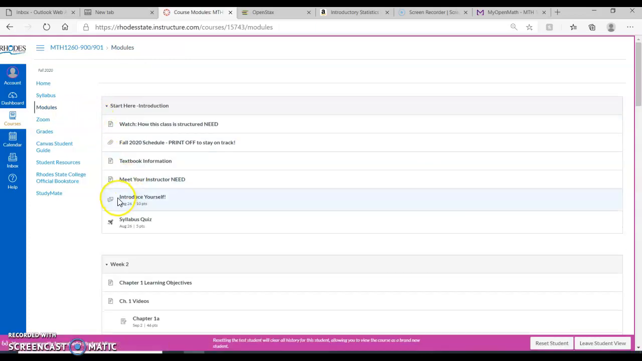On the left here, you will always keep track of your grades immediately right here under grades. There's a Canvas student guide that shows you how to use Canvas. There are some links here for student resources for the bookstore and a feature called StudyMate.